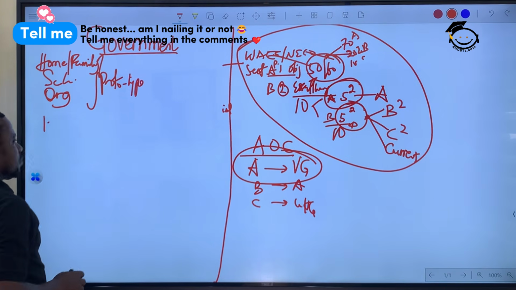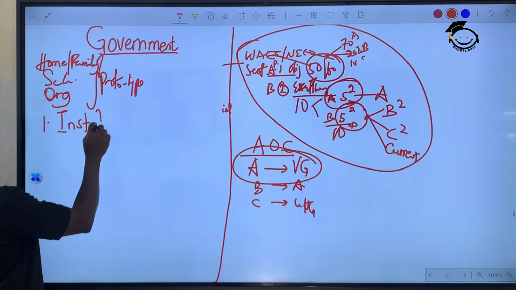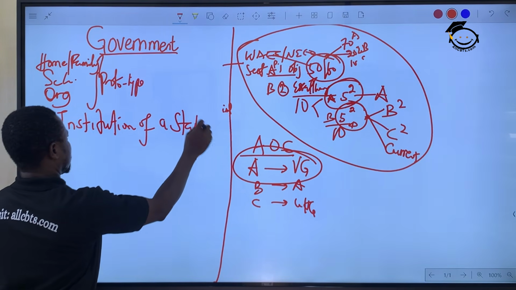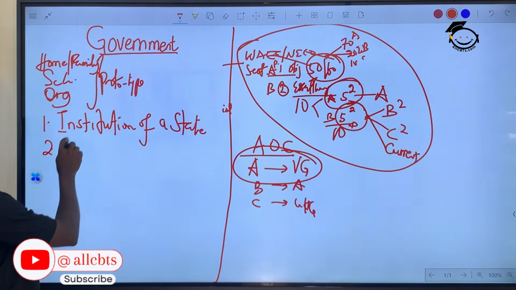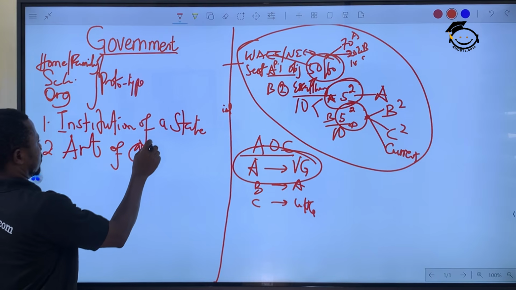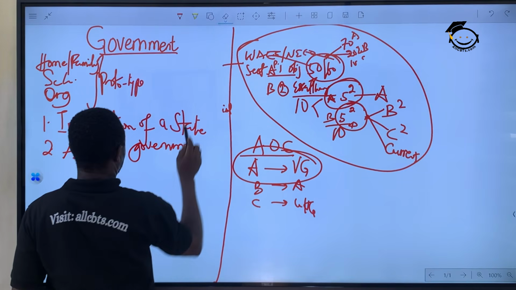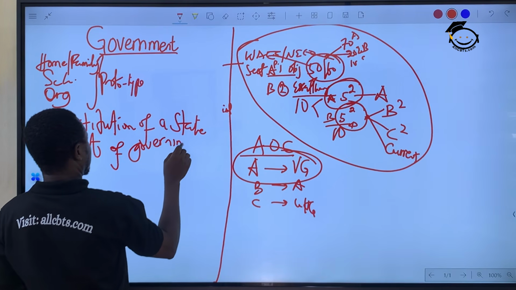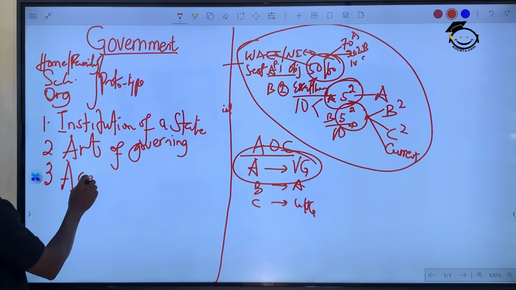One, you can interpret government as an institution of the state. Two, you can interpret government as an art of governing. Art of governing. Okay? Three, you can also interpret government as an academic field of study.